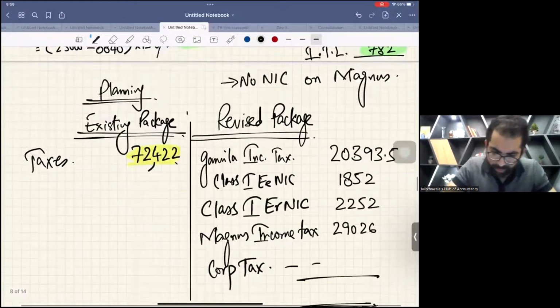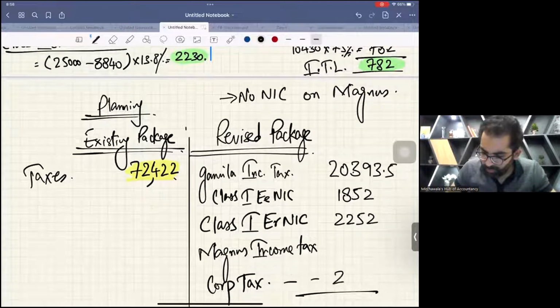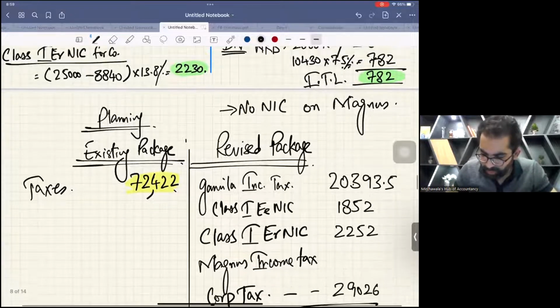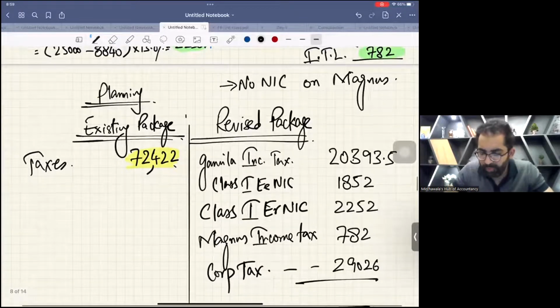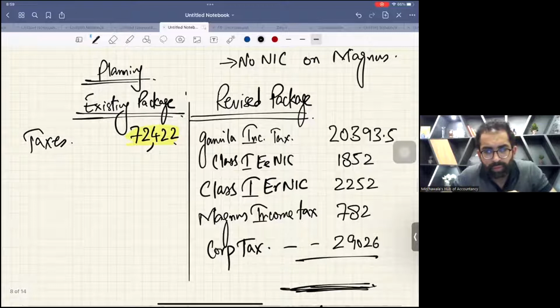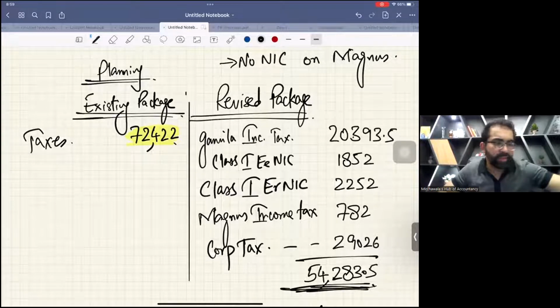And what about Magnus? Magnus's amount is 782. Can anybody add these five numbers? 54283.5. Now you tell me whether it is good or bad.